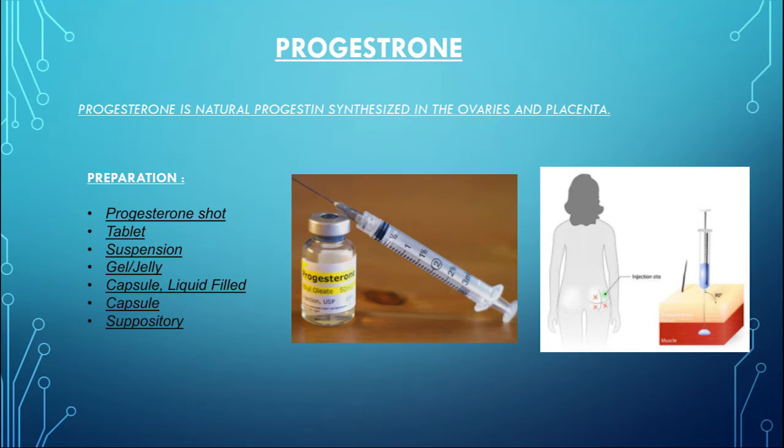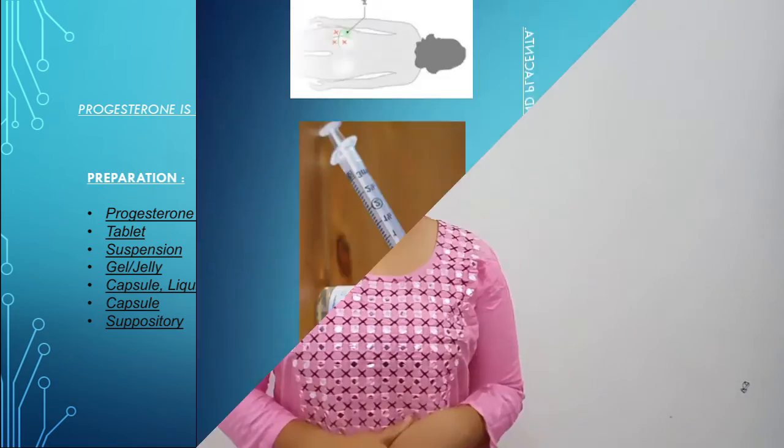Now we'll move on to the preparation of progesterone and its uses. Progesterone is a natural progestin synthesized in the ovaries and placenta. Its preparations include progesterone shot, tablet, suspension, gel or jelly, liquid-filled capsule, normal capsule, and suppository. Progesterone is also used for hormonal deficiency. Mainly it is used for gender transformation.